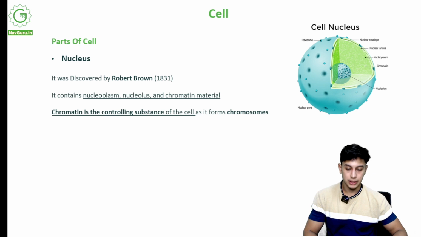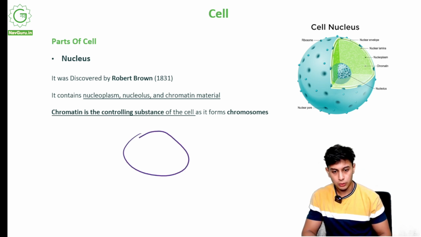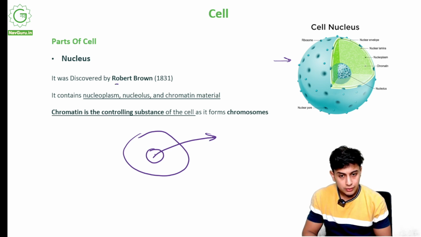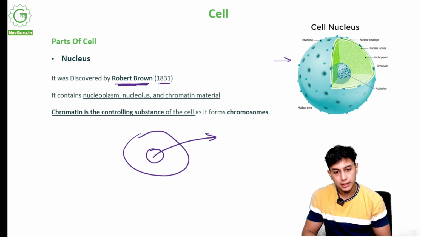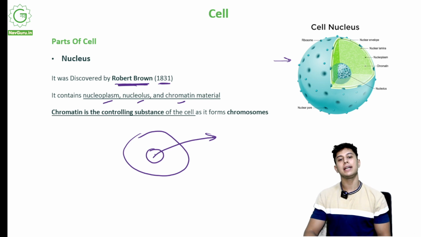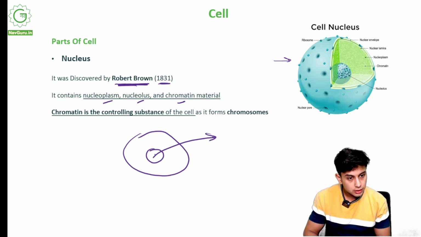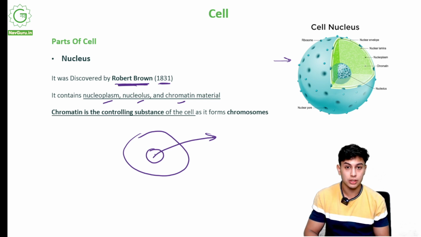Now we come to the nucleus. We all know this is the cell, this is the nucleus. Now we open this nucleus, and how does that look? The nucleus was discovered by Robert Brown in 1831 inside the cell. It contains nucleoplasm, nucleolus, and chromatin material. So inside the nucleus, there are a lot of things as well. This small structure inside the nucleus of the cell is called the nucleolus. See over here, this is the nucleolus.